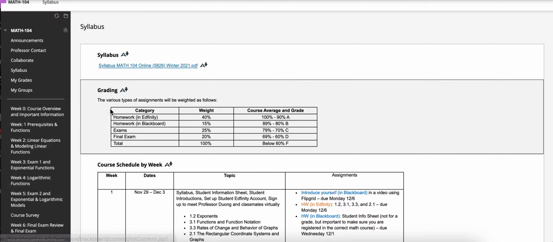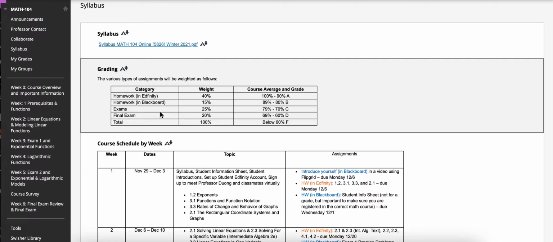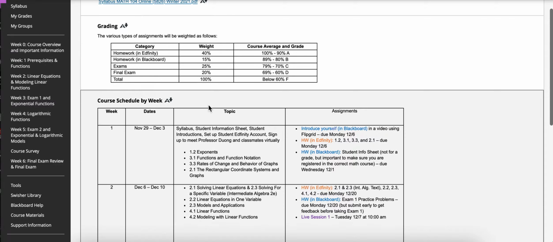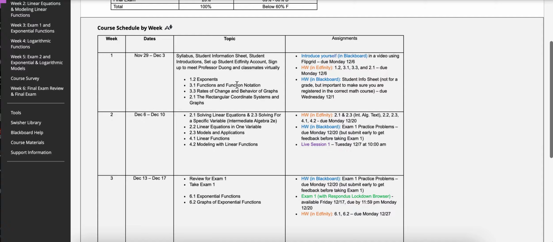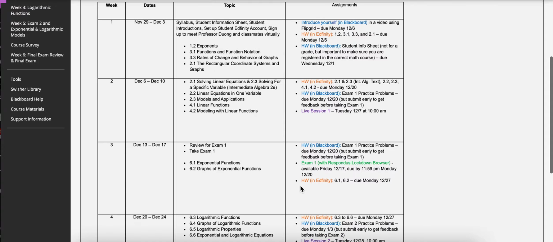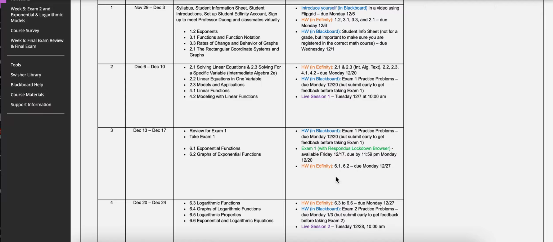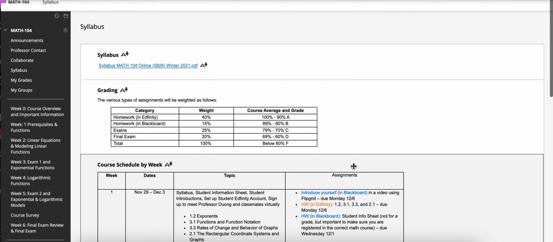If you go to the syllabus, you can download the syllabus, and I've also uploaded how you're going to be graded, which is based on a weighted scale, so you can see how that's broken down. And this is the last page on your syllabus. It gives you a breakdown of what sections you expect to cover each week, and also due dates for homework assignments, and also when you expect to take your exams. So this way you can plan ahead, especially if you work part-time or full-time. You need to make your schedule in advance. This is when you can expect to take your exams.